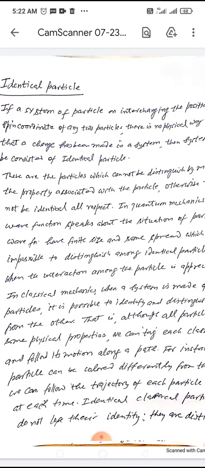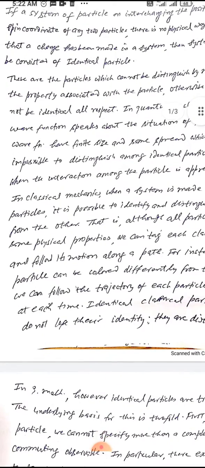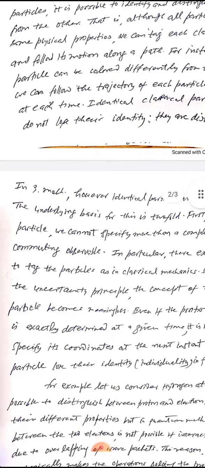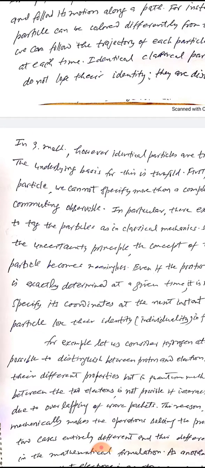But when we come to the quantum mechanics view, in quantum mechanics, however, identical particles are truly indistinguishable. The underlying basis for this is twofold.